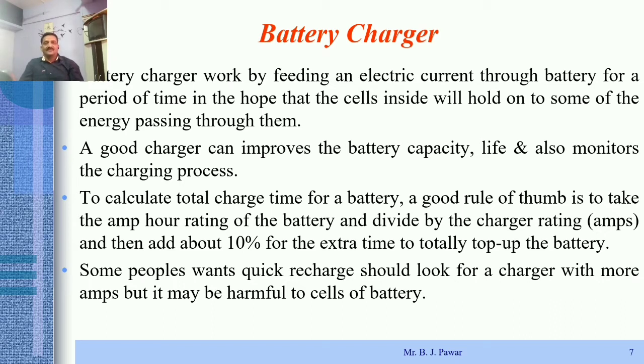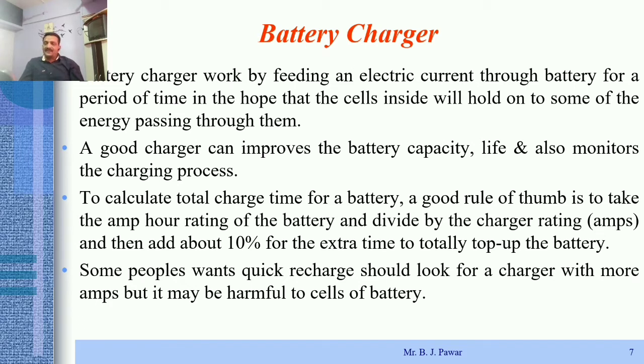So a good charger can improve the battery capacity and life, and also monitors the charging process. This is one of the important parameters related to the charge control unit or charger. A good charger can improve the battery capacity, right? As well as it will improve the life of that battery also. That means there should not be overcharging, and the charging current required for that battery should be properly produced by the charge control unit or charger, right?